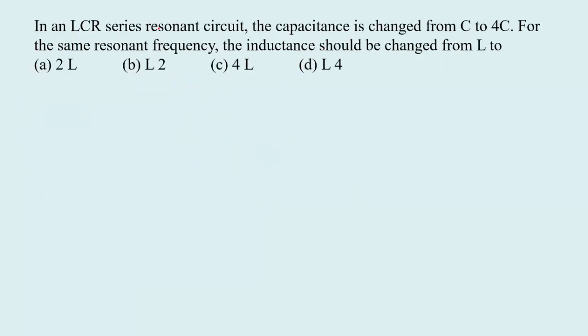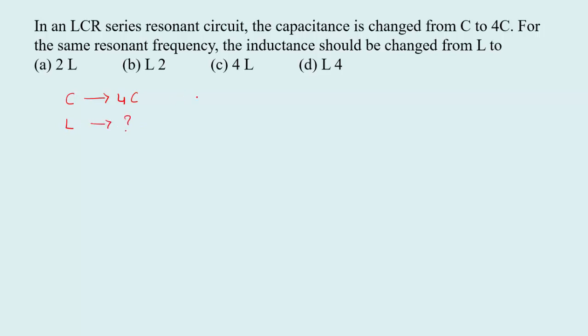In an LCR series resonance circuit, the capacitance is changed from C to 4C. For the same resonant frequency, the inductance should be changed from L to. See here, initially the capacitor is C, it is changed to 4C. Then at the same resonant frequency, the inductance should be changed from L to.